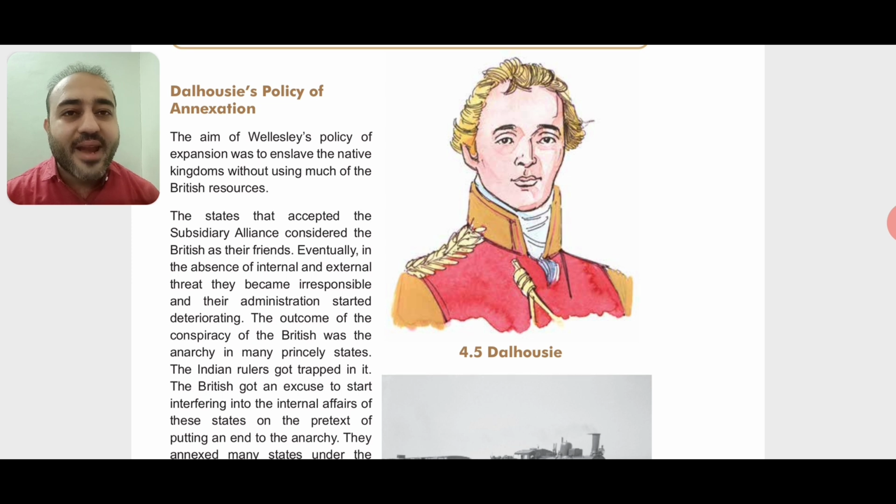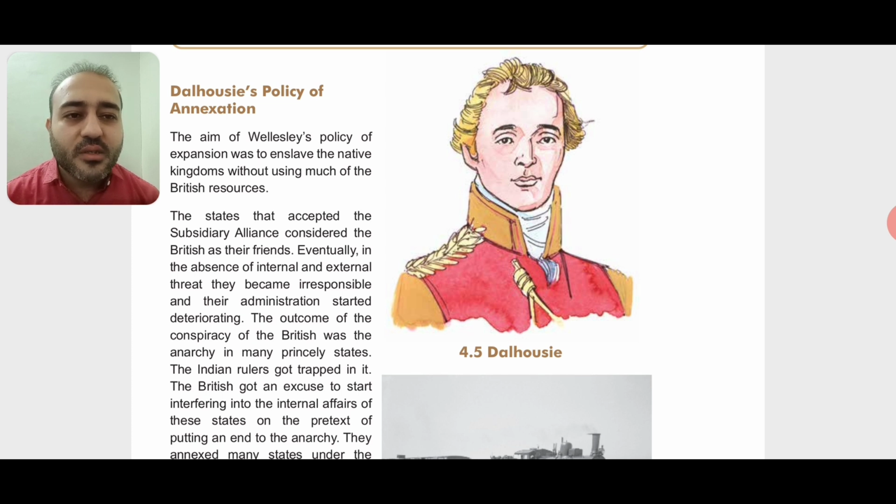That means if the king is dead, then there is no one to look after the kingdom for a temporary period of time. So that period of time is full of chaos. That means what to do and what not to do, right? A situation of confusion. So the Britishers took the advantage of that and they took away the kingdom.